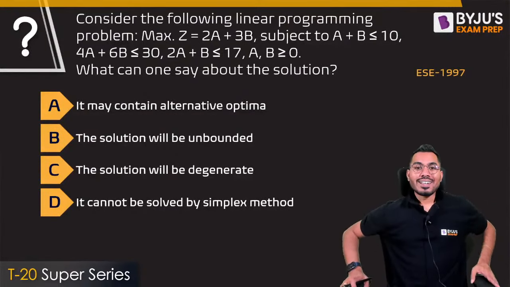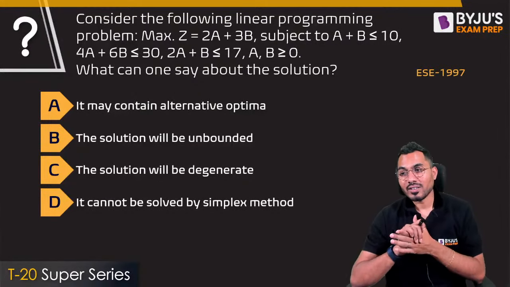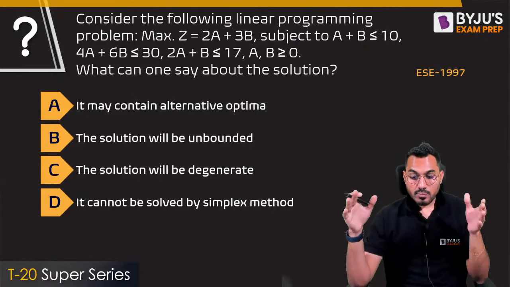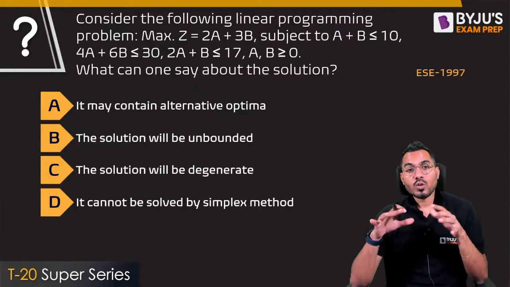Now consider the following linear programming problem. The maximization function, that is the optimization function, is 2a plus 3b, subject to certain constraints that are given. What can we say about this solution?